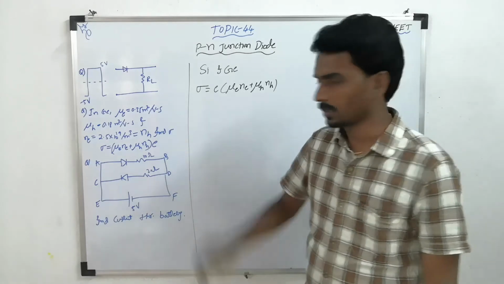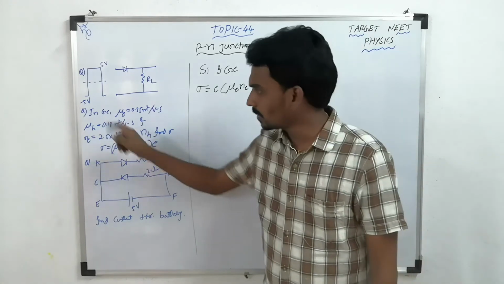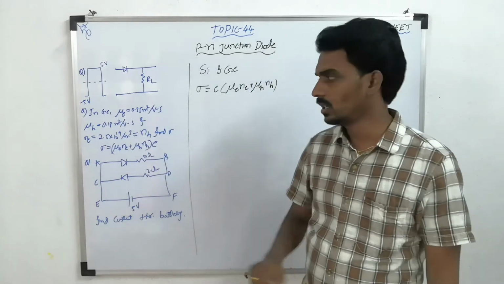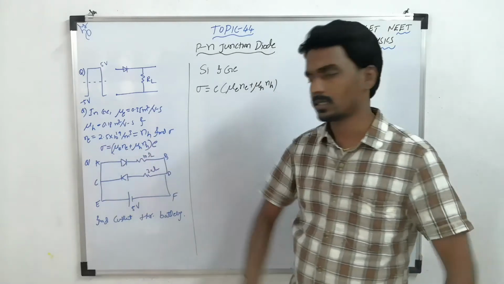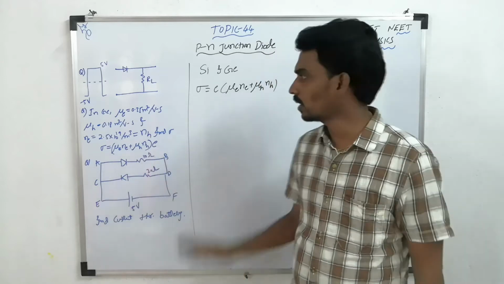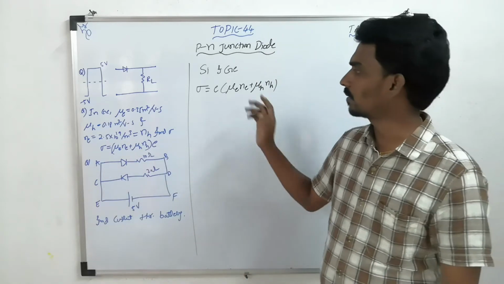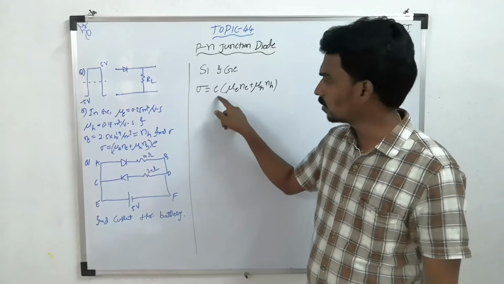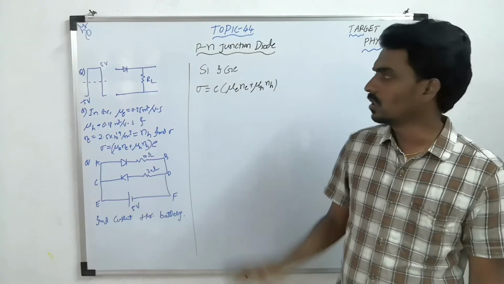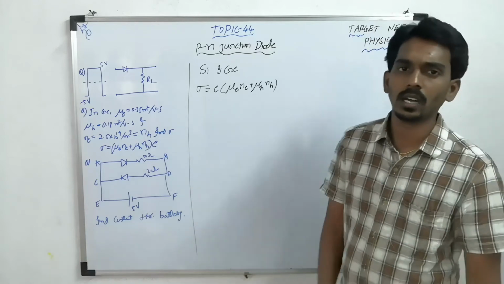Take this question. In a germanium semiconductor, they have given mu_e, mu_h, and they have given n_e, n_h. Then they are asking for sigma. What is the formula for sigma? Already we have taken it. They have given all the values, and you know what e is: that is nothing but the charge of an electron. So if you substitute, you will get the answer.